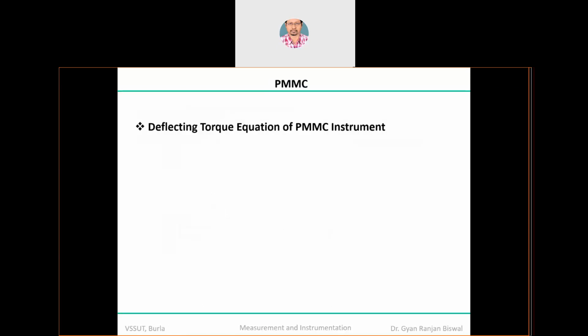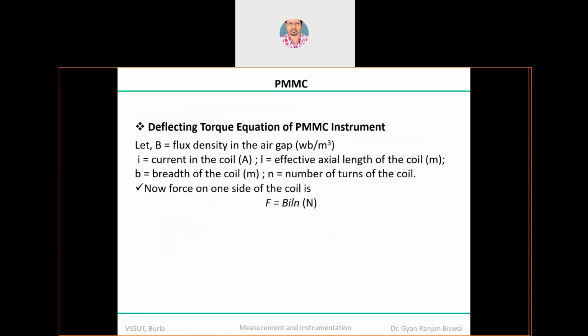Let's see the mathematics, you will get a better understanding. Let's assume that B is the amount of flux density in the air gap, which is measured in Webers per meter squared. I is the amount of current in amperes. L is the effective axial length of the coil in meters. B is the breadth. N is the number of turns. So remember, all these are constant. The only variable is the current. Once the material is fixed, the flux density is also fixed.